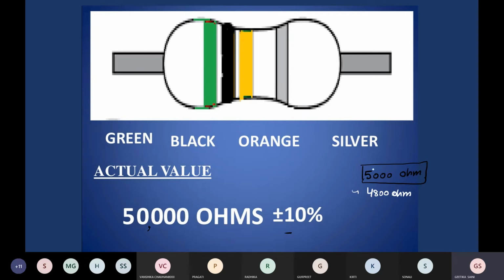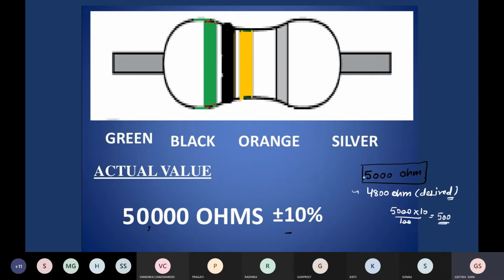This is the value of our resistance, and this is the desired value for our circuit. So here, the meaning of the 10% tolerance limit: we will find 10% of this value, that is 500.